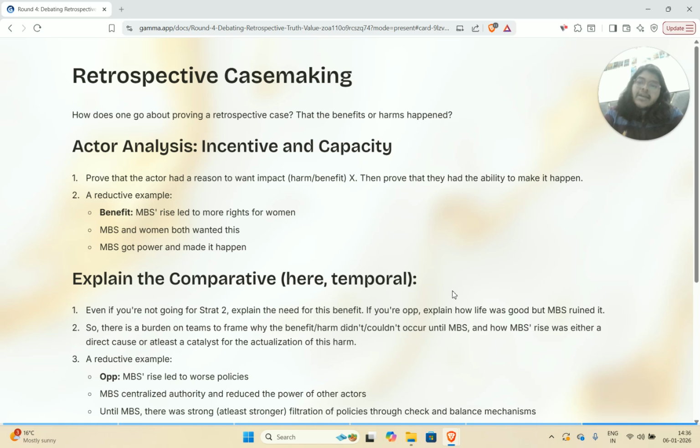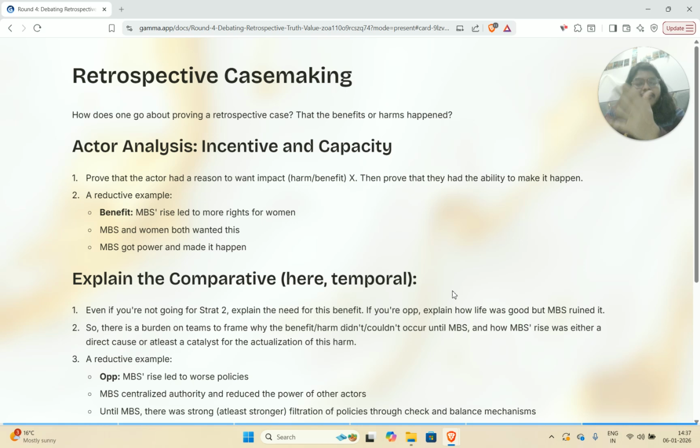How do you do this? You try to prove that the actor had a reason to want a certain impact, X. That impact could be a harm, it could be a benefit, but it's X. They really had a reason to want it. Then you try to prove that they had the ability to make it happen. So let me just take a reductive example. A benefit that Gov could talk about is that MBS's rise led to more rights for women. First, we prove incentive. So we say that MBS wanted this, and we explain why MBS wanted more rights for women.